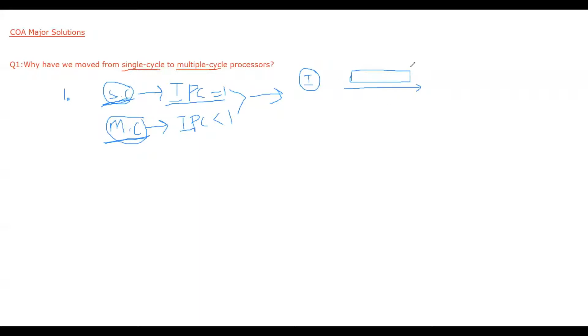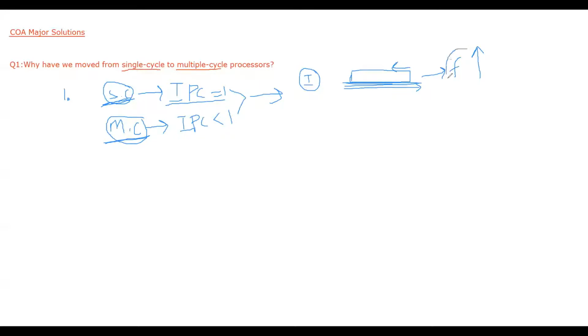And you cannot decrease the cycle time beyond a certain limit, because the cycle time is determined by the slowest instruction. Or we can say we cannot increase the frequency beyond a certain limit. Here I am saying we cannot decrease the cycle time, which means we cannot increase the frequency beyond a certain limit, and the reason is that every instruction should be completed in this complete cycle.